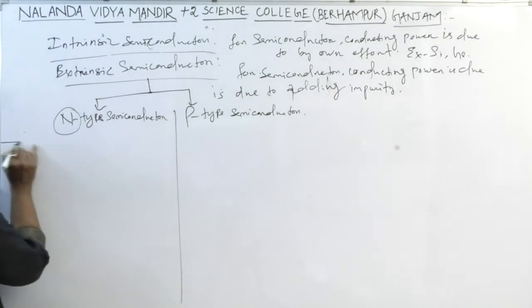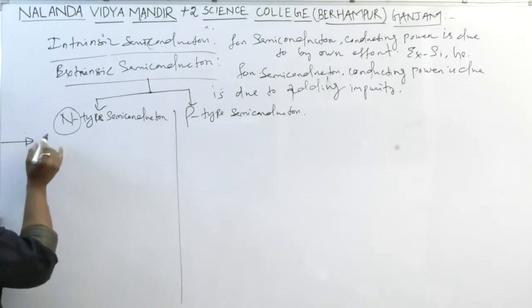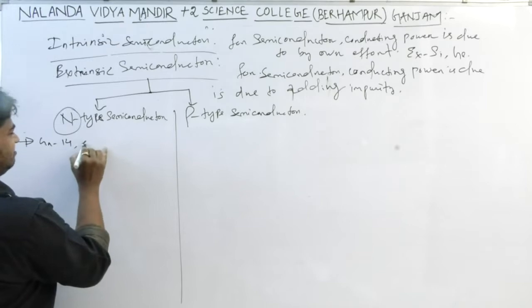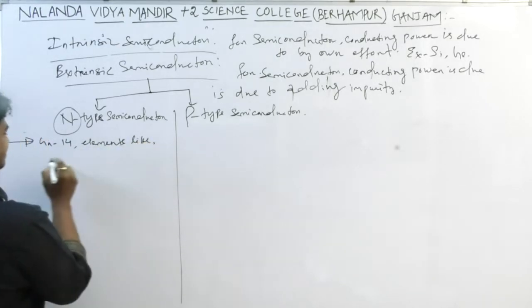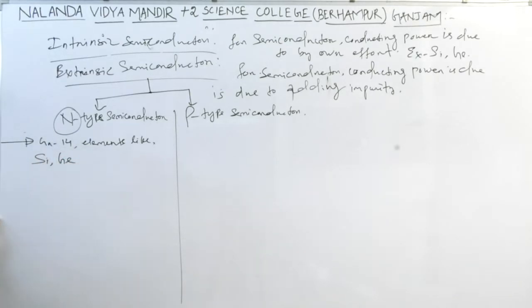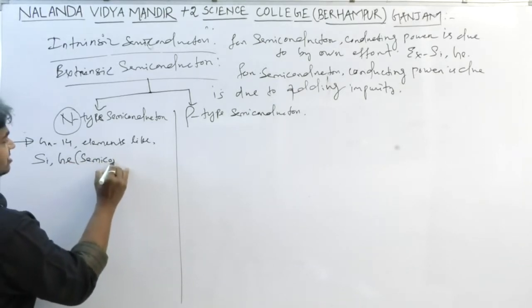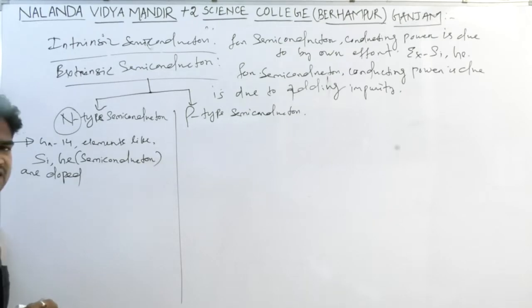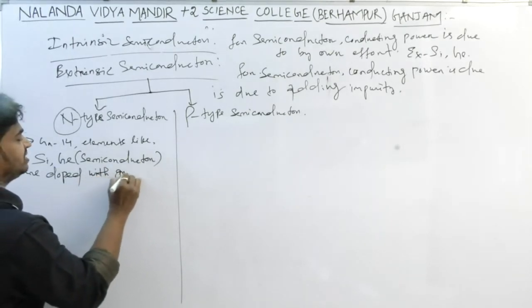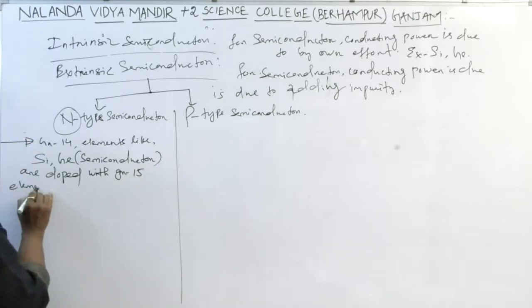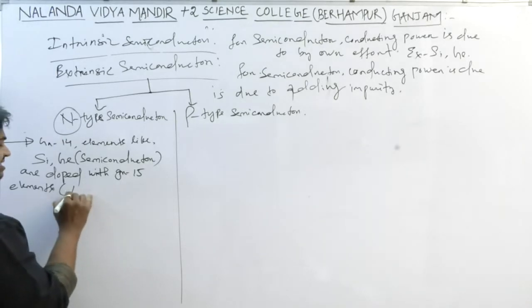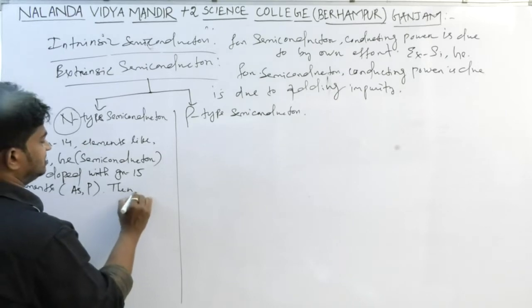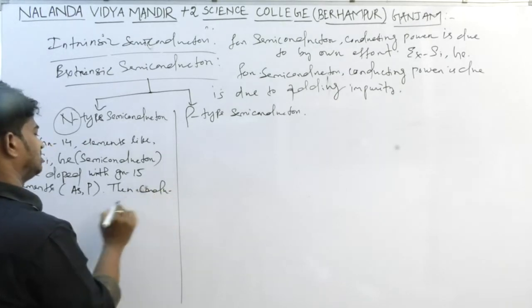So for N type semiconductor, we can make a point: group 14 elements like silicon and germanium, these are pure semiconductors, are doped, meaning adding impurity, with group 15 elements like arsenic and phosphorus. Then the conductivity increases.